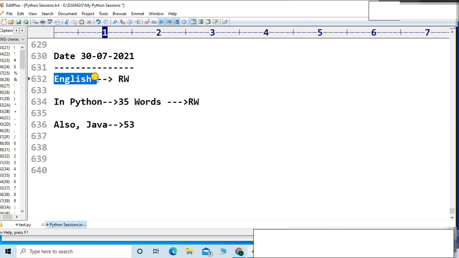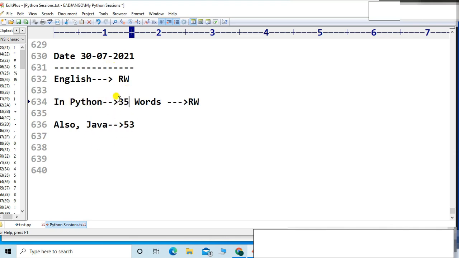Like English, if you know the maximum words in English, I can say there is a chance that your English will be better. The same thing is applicable for Python. If you know these 35 reserved words along with their operations, along with their functions, and how they work, I can say that your Python is very good, right?